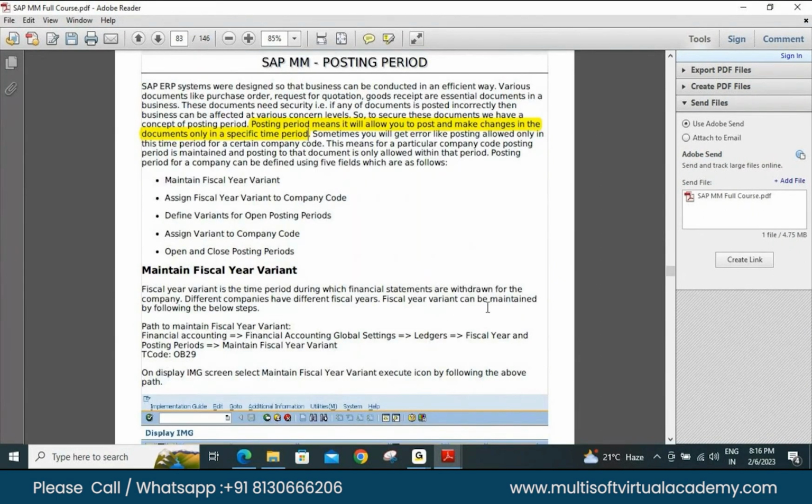So what is a posting period? Say you have signed an agreement for 30 days, right? In 30 days you have to provide me 100 tons of steel bars, let us say, and within 30 days that vendor supplied your requirement, that is 100 tons of steel bars. So you have defined the period of 30 days. After 30 days, if you go into the SAP system and try to enter that the vendor has sent another 50 tons of steel bars, should the system accept that 50 tons of input from that particular vendor?